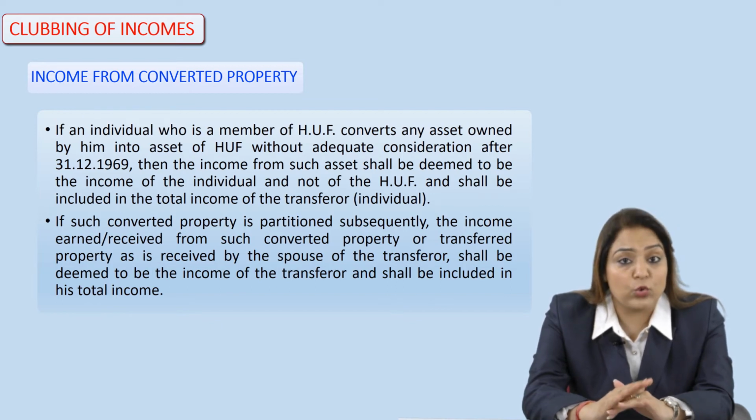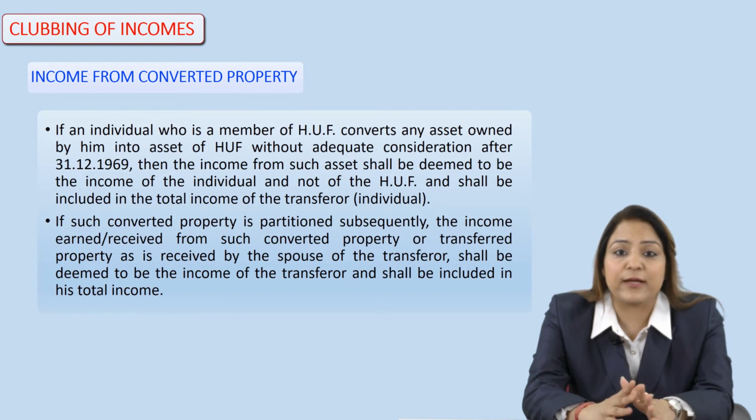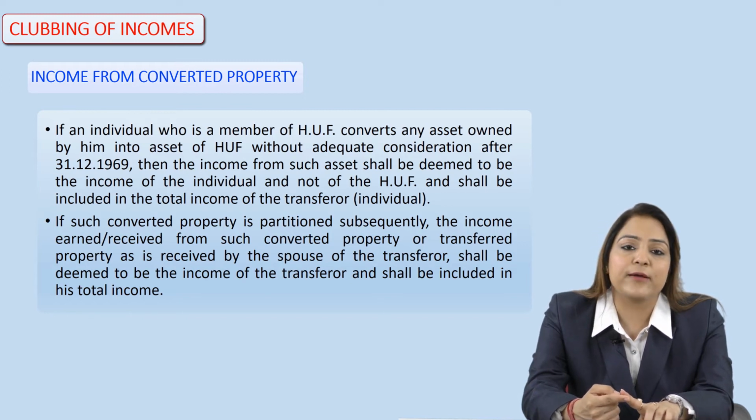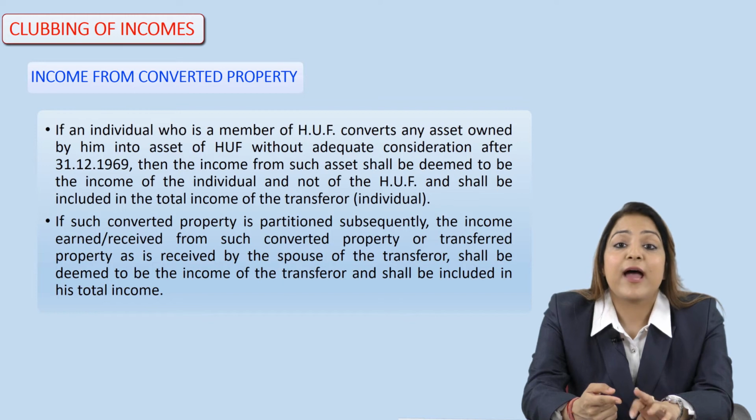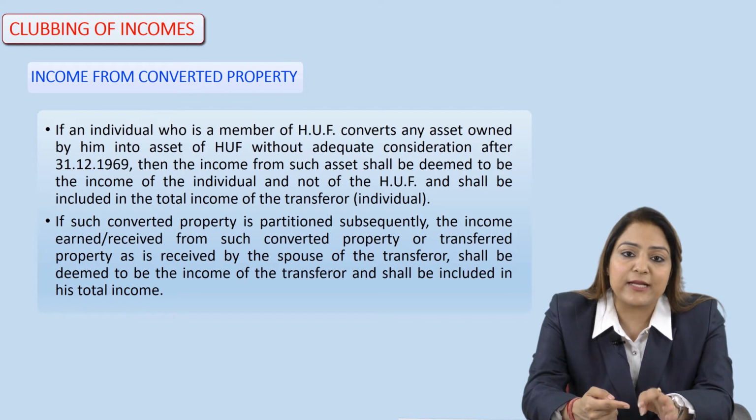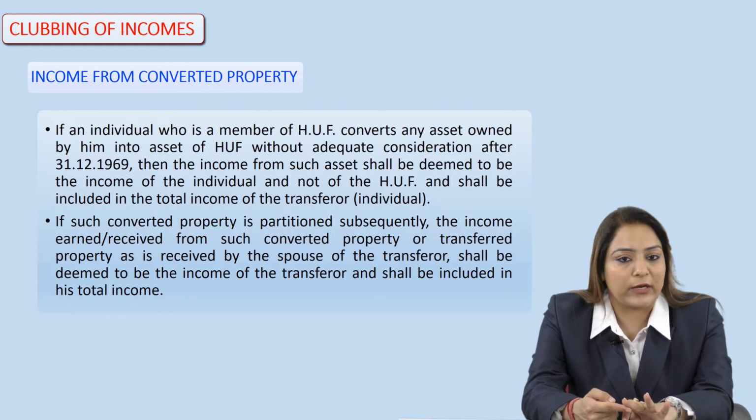It means there are two cases under this particular topic, the income from the converted property or the transferred property. First of all, we have to keep in mind the date mentioned under this topic, and then we have to see whether the individual is a member of the HUF. If the individual is a member of the HUF and there is no consideration involved, then such an individual has to pay the tax on the total income, because that income has to be included in the total income.